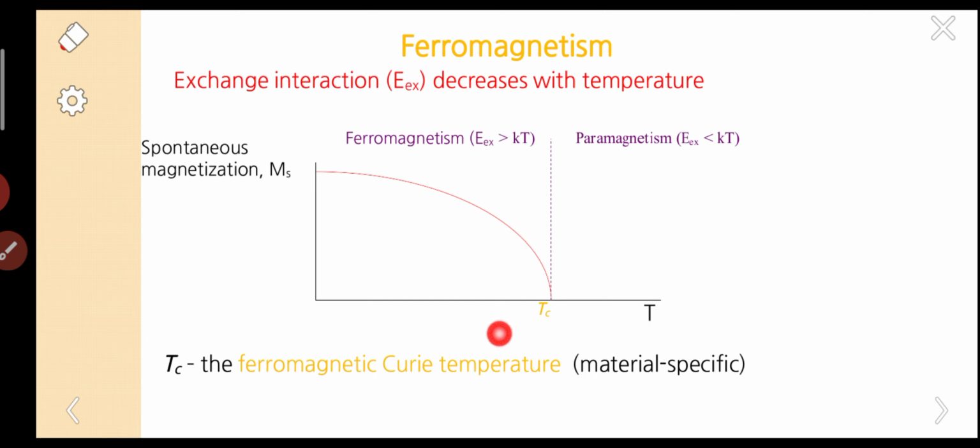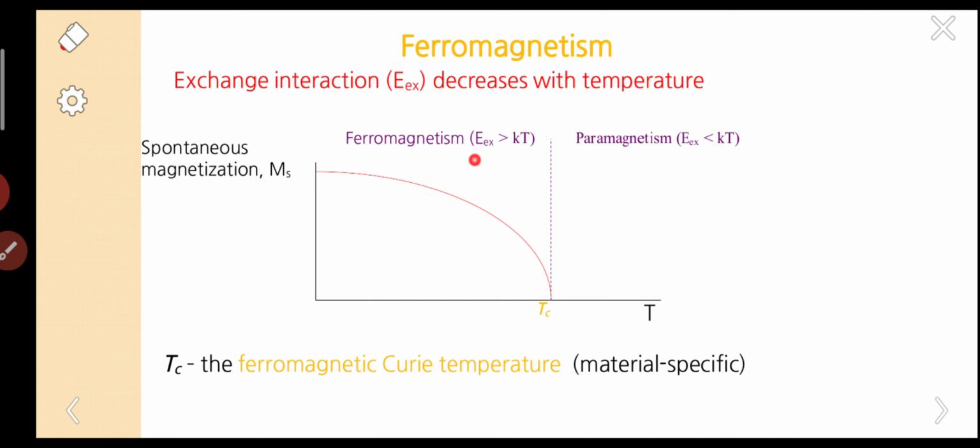This is the same graph again. This is the temperature, the boundary temperature, called Tc. Before Tc, spontaneous magnetization arises. After Tc, the spontaneous magnetization is removed and the material becomes a paramagnet, that means it exhibits paramagnetism.